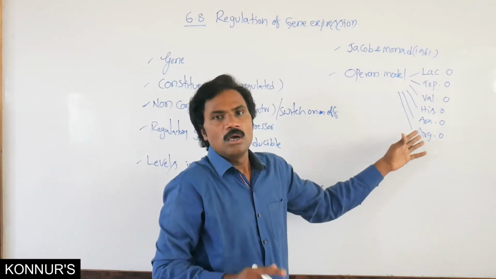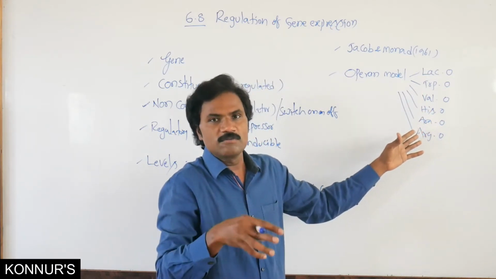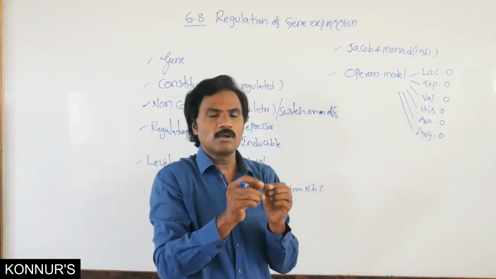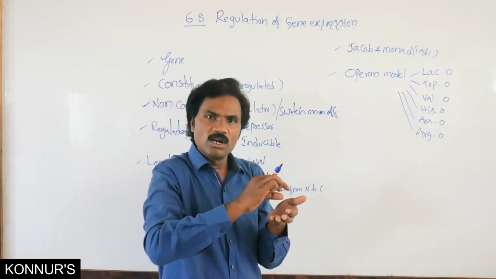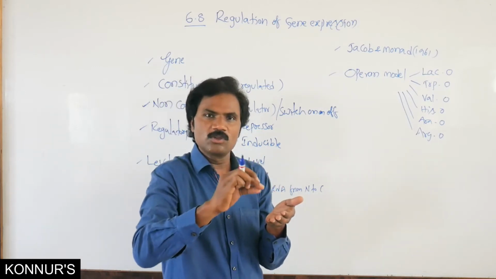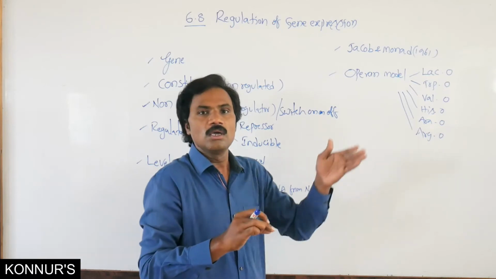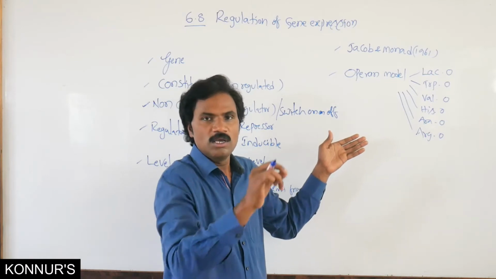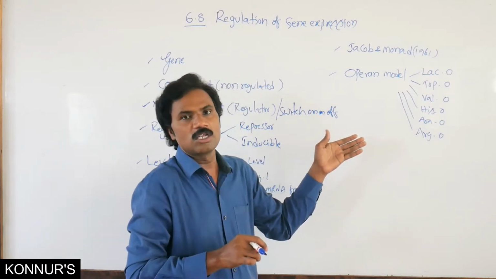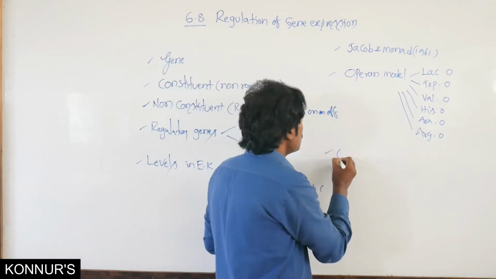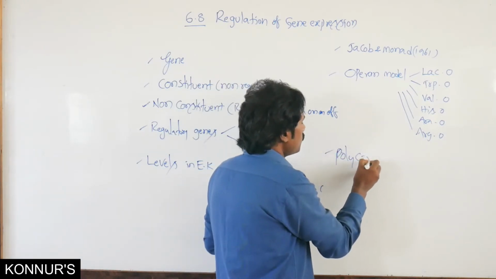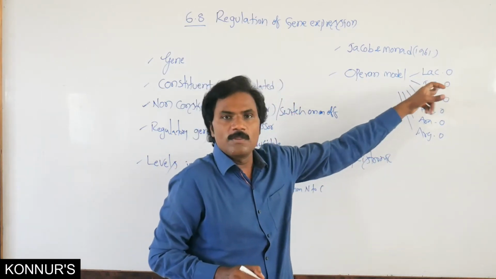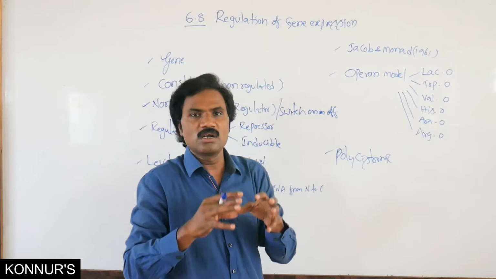In these, different types of genes are regulated. Operon means a group of genes. Each particular gene present in that area we call a cistron. Here it is polycistronic, because a specific mRNA carries many genes. That's why it is polycistronic, as in the lac operon, because in an operon a group of genes is arranged together.